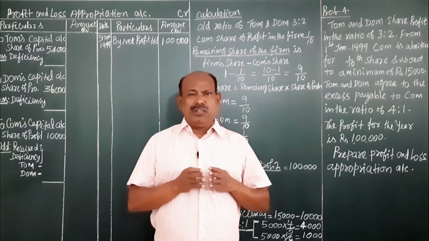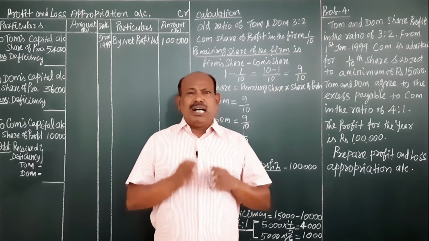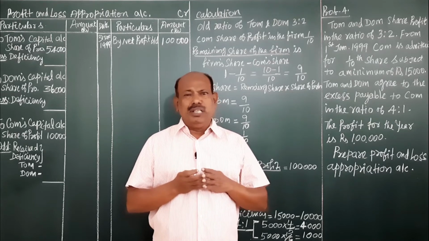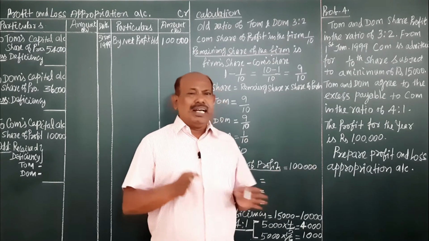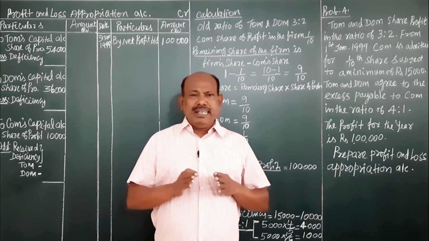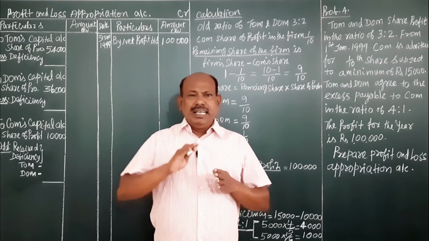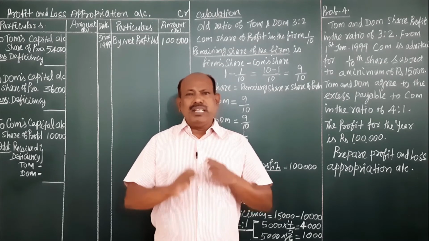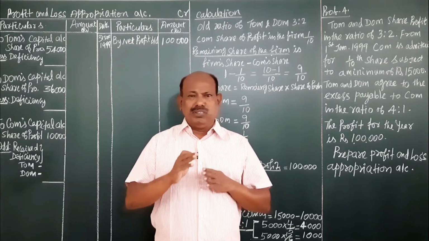Before that, we have to calculate the new ratio. Then we have to distribute the profit earned by our firm. Then we have to see whether that profit is equivalent to or below the guaranteed profit.